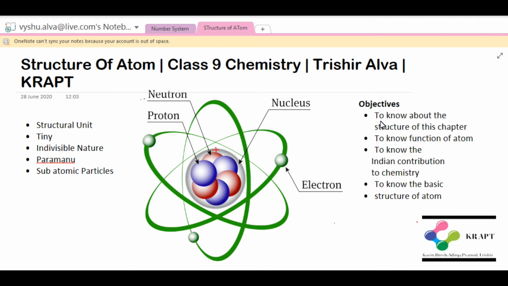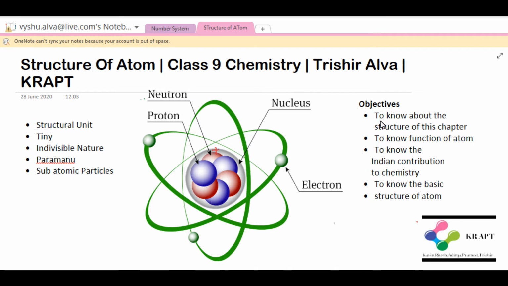In your NCERT textbook the chapter is divided into mainly 4 parts. The first part deals with Dalton's atomic theory, the second part deals with the subatomic particles, the third part deals with Rutherford's gold foil experiment, and the final part deals with Bohr's atomic theory. Today we will just deal with the introduction to this chapter, the structure of atom.